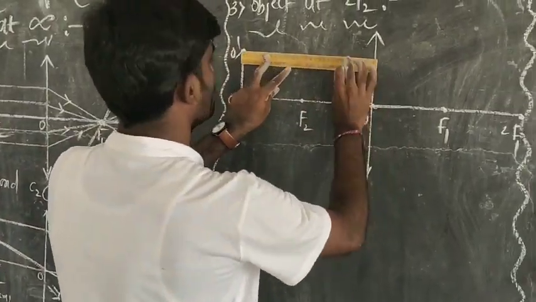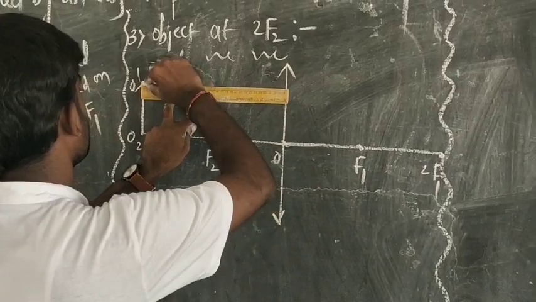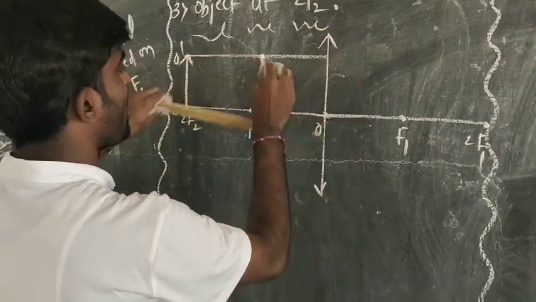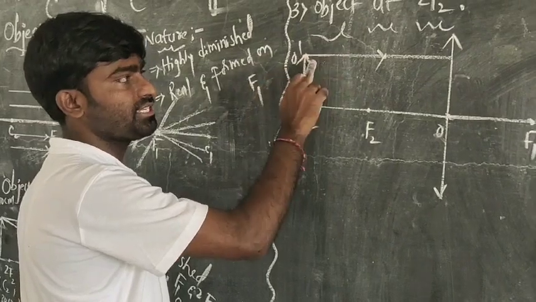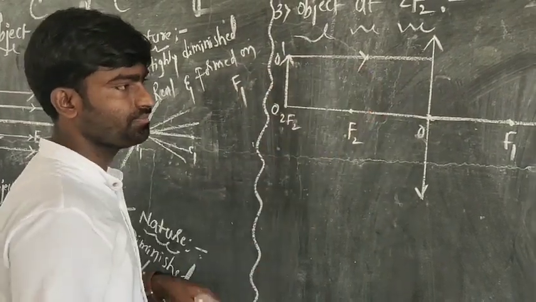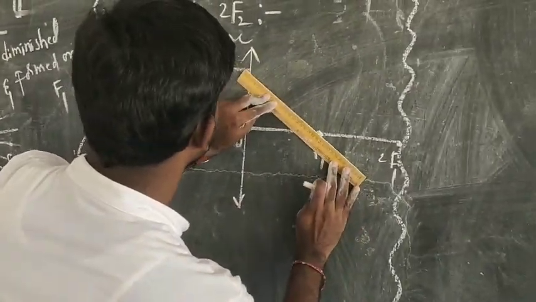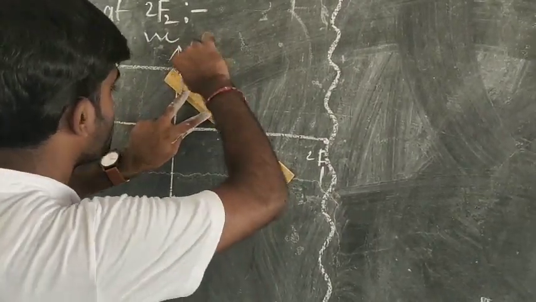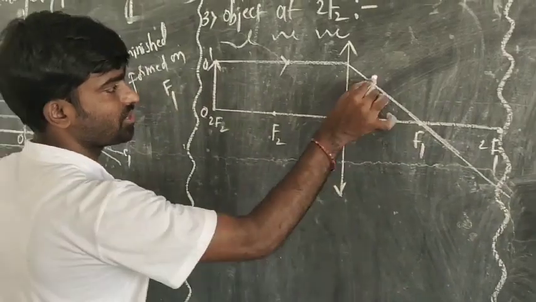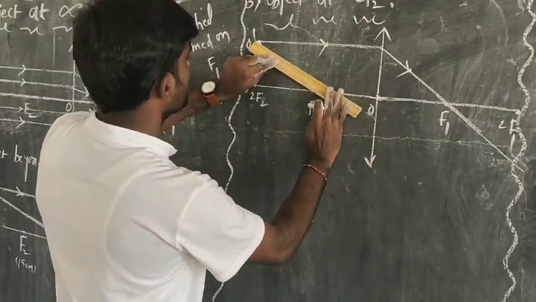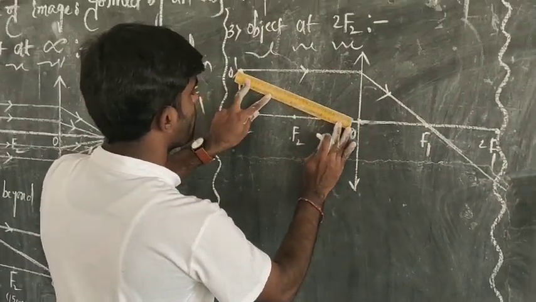First rule, the light ray which is parallel to the principal axis. A light ray is emanating from the tip of the object parallel to the principal axis, and after refraction it passes through the principal focus. And similarly, the next light ray